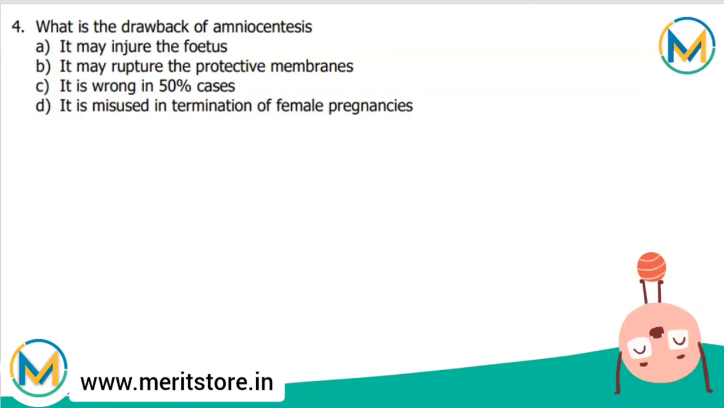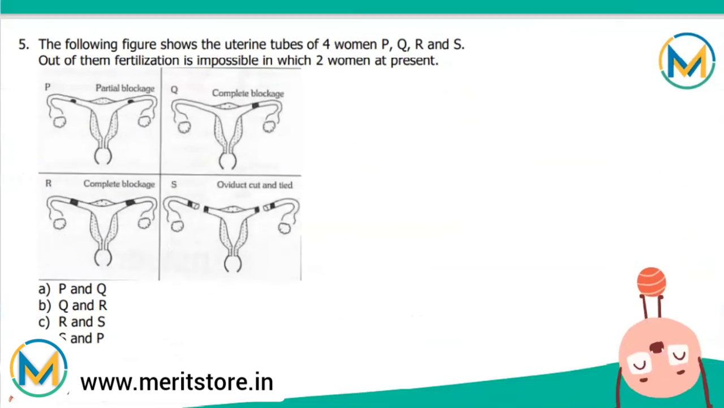Understanding of equality of the sexes can help in this matter, and determination of sex by amniocentesis has been banned. So correct answer is option D. It is misused in the termination of female child pregnancies. Option D. Looking towards the last question.